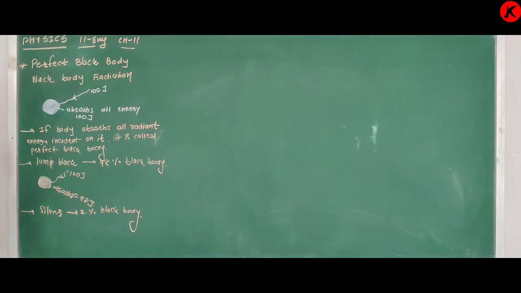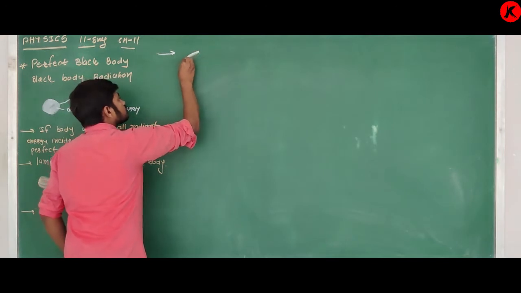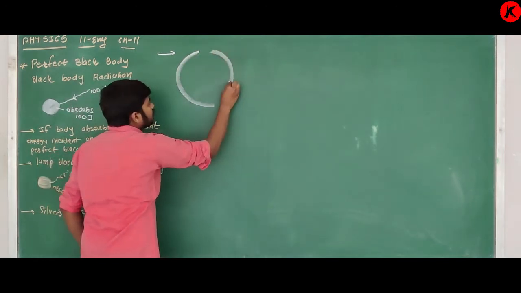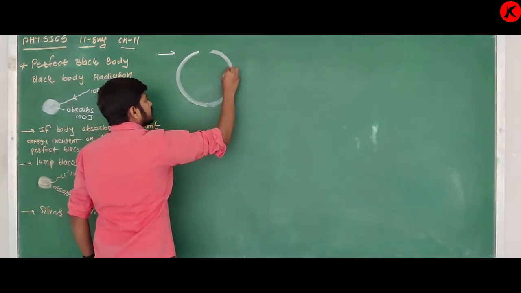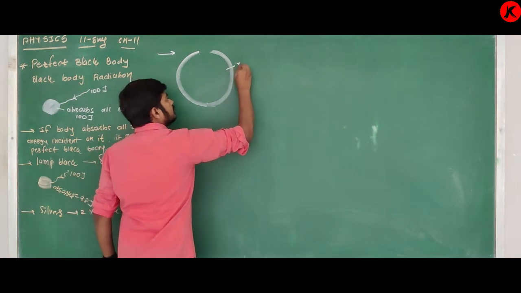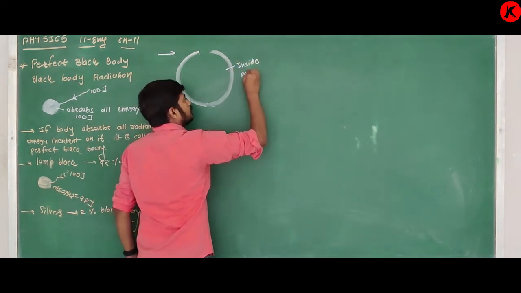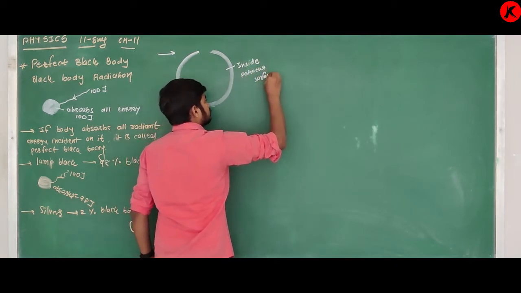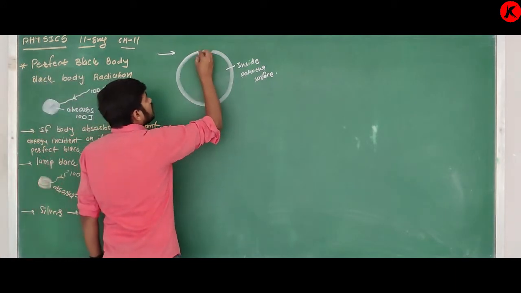So see, I am giving one example. Suppose one cavity is formed like this. This inside surface is a reflecting surface, and it is also rough.